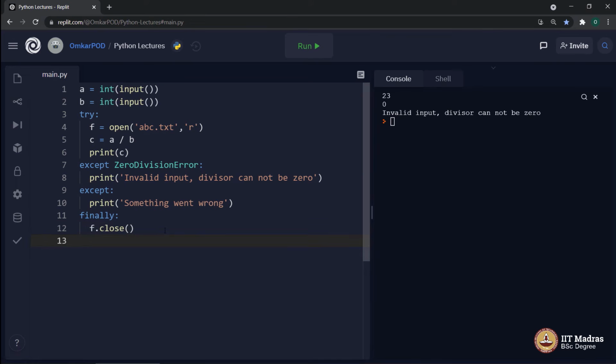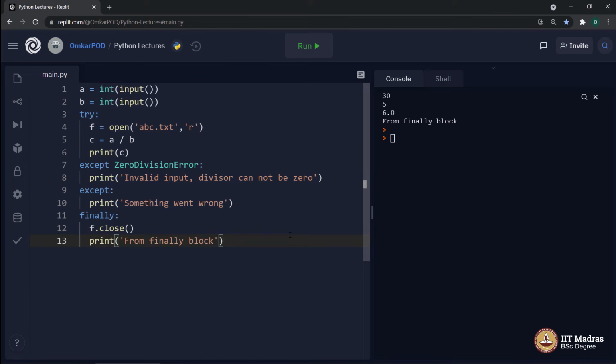Just to be sure, let's say some print statement here which says from finally block. Let's execute. This time let's say 30 and 5. No exception. We got the output and it says from finally block, which means this statement got executed, and if this statement got executed, that means this statement also got executed, which means we closed this open file.